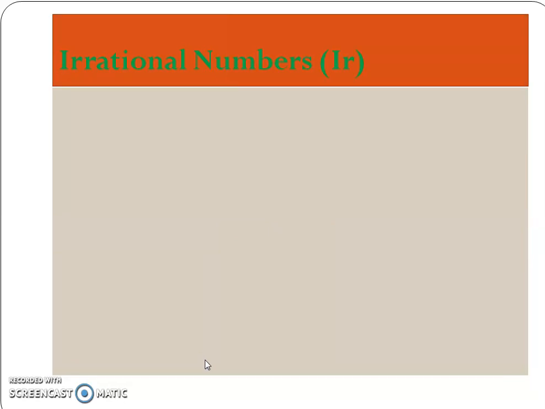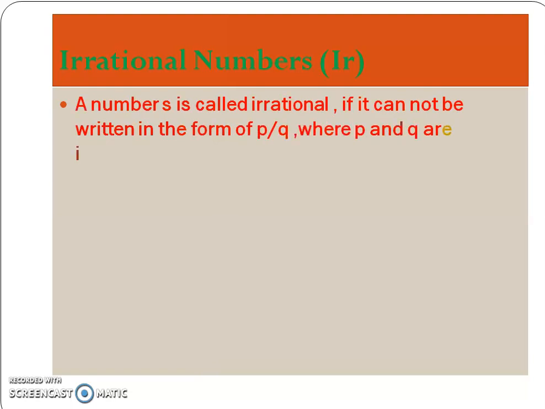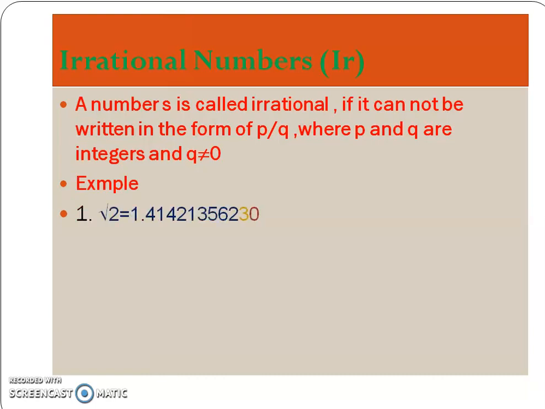Next is irrational number. Look at the definition. A number is called irrational number if it cannot be written in the form of p by q, where p and q are the integers and q should not be equal to 0. See the examples. Root 2. The value is 1.41421356230951 and so on. Here, the division process is never ending, but the digits are not repeated.